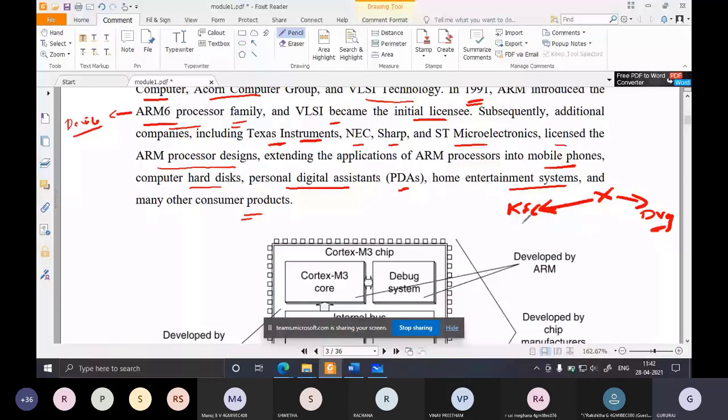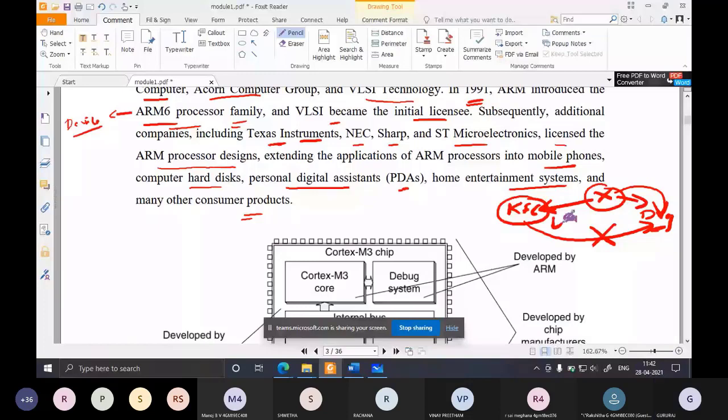The KFC company is not directly involved in operating it. Some person X is actually running this, but he is paying some amount of royalty to KFC, because he is using KFC's name to run his particular establishment. Getting what I'm saying? This is what we mean by license.